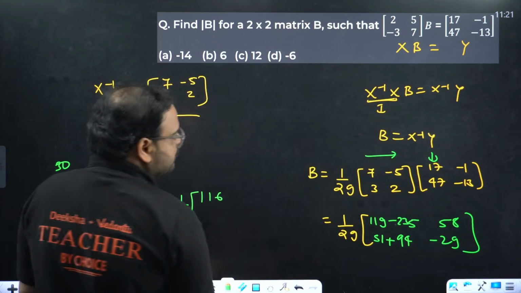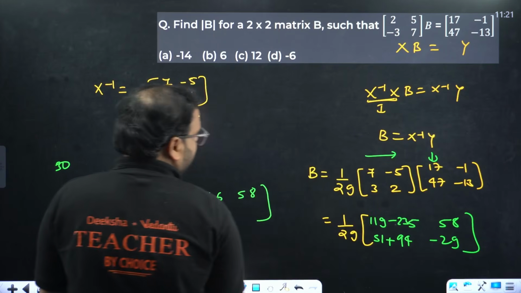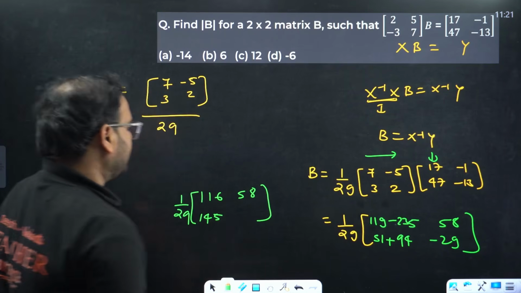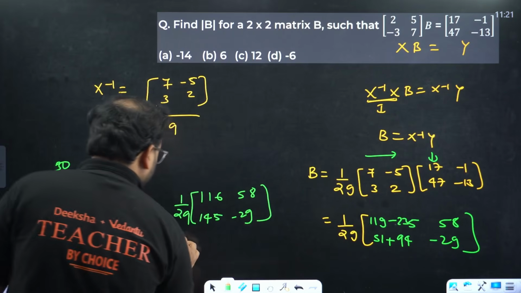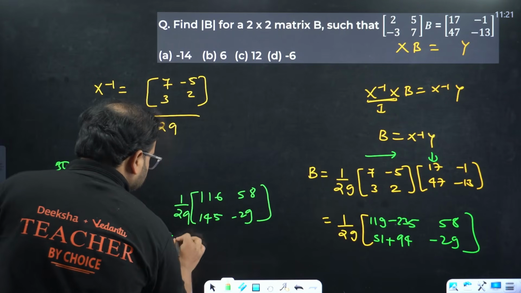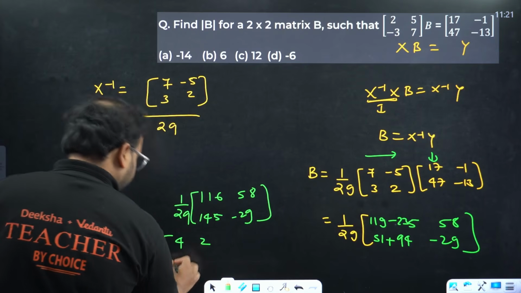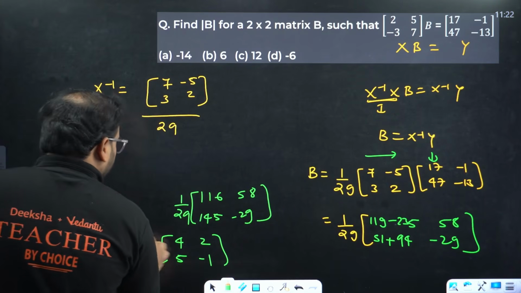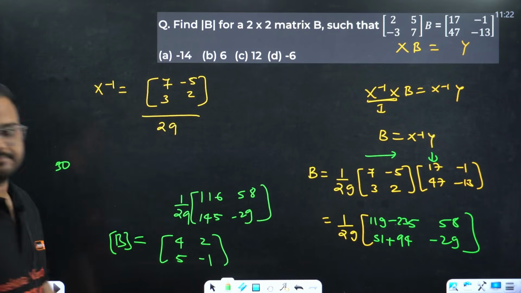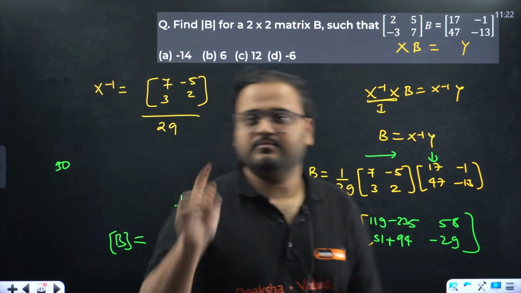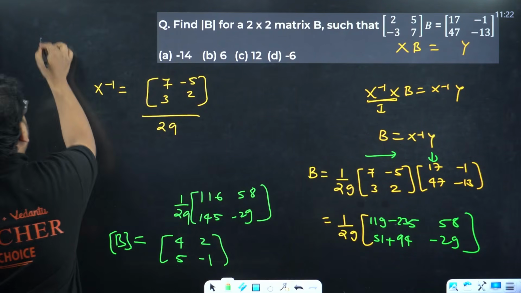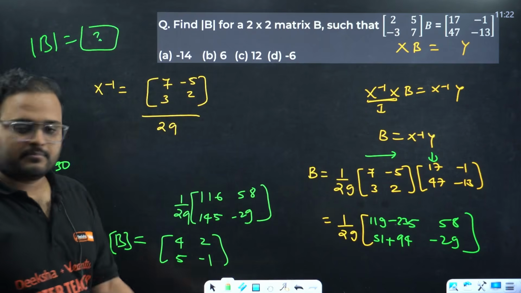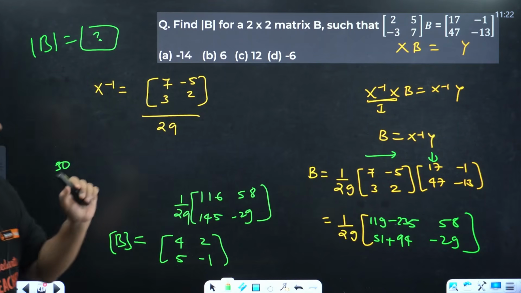So we have the values over here as 58, then 5 and 145, and this is minus 29. If you divide everything, this value becomes 4, 2, 5, I guess, and this is minus 1. This is your value for matrix B. Determinant you can find. I want you to solve and give me the answer in the comment section. I am waiting from all of you. Determinant of B is what? Matrix is here. Can I move on? Let's move on.